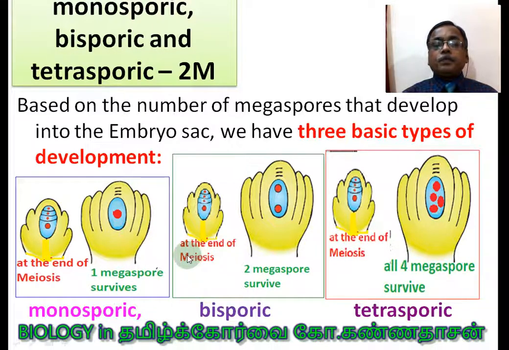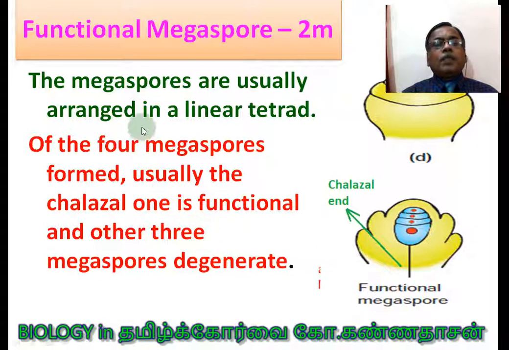Sometimes 2 megaspores may survive and 2 degenerate, and the 2 surviving megaspores form the embryo sac. In the third category, all the 4 survive and are involved in the formation of the embryo sac. That is called tetrasporic. So these are the 3 basic types.